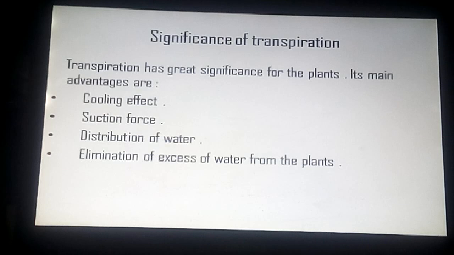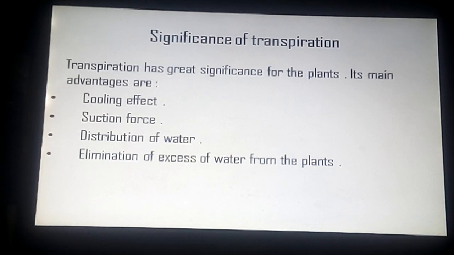Now, significance of transpiration. Transpiration has great significance for the plants. Its main advantages are: first, cooling effect. Evaporation reduces temperature of leaf surface. Therefore, transpiration is useful to plants on hot sunny days. At intense heat, the enzymes are destroyed.